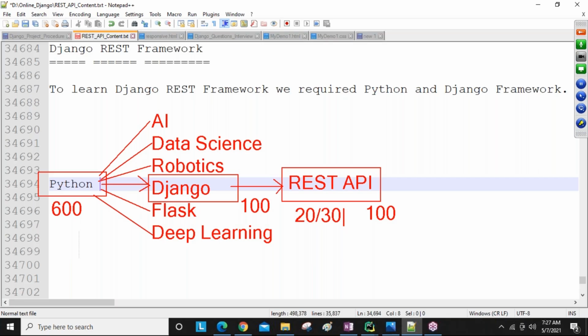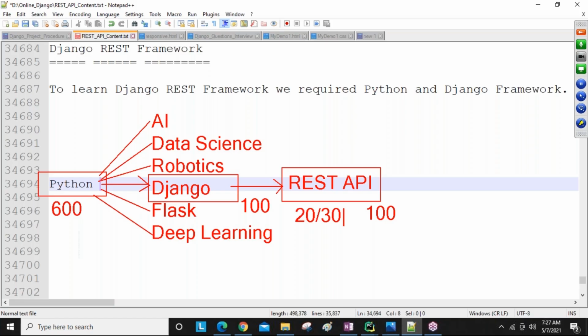Company people are going to give high priority to REST API developers. The people who are able to develop REST API code are going to get more interview calls and priority compared to others. That's why you need to learn REST API, guys, and add REST API as your programming skill in your resume.